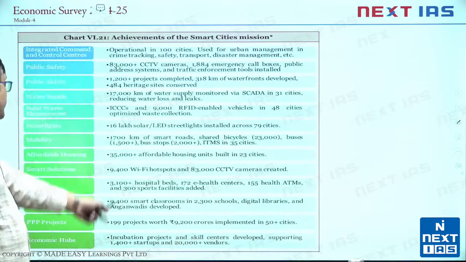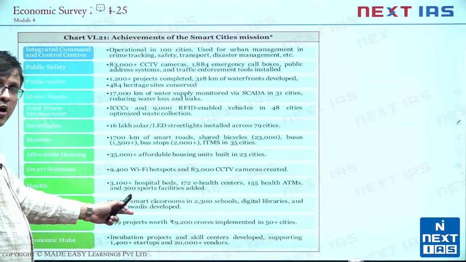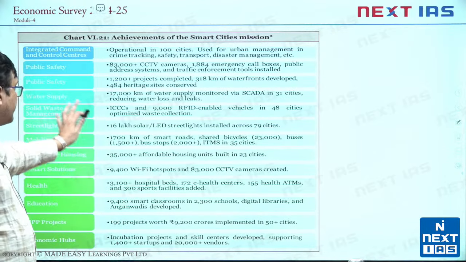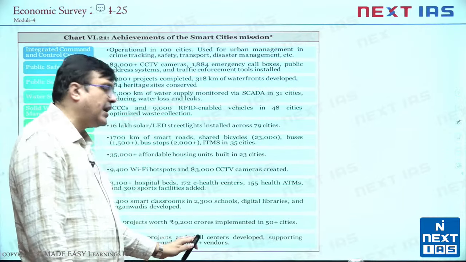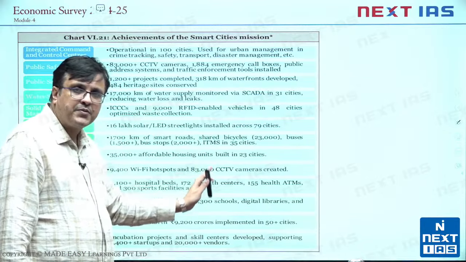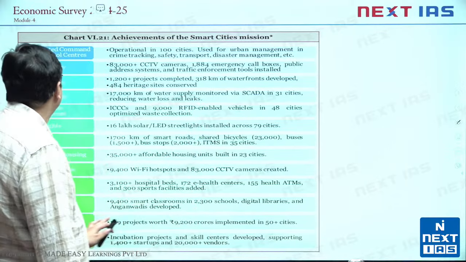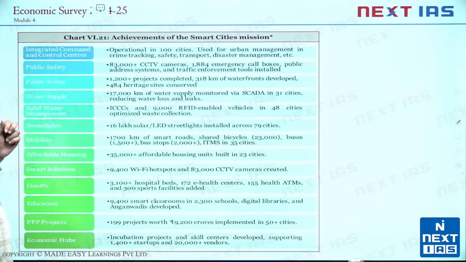This is again a very important block. You must read through this. This is the achievement under the Smart Cities Mission. अगर इकोनॉमिक सर्वे ये दे रहा है तो तैयार रहिए मेंस में या प्रीलिम्स में ये सवाल आने के हमेशा चांसेस हैं. That what is the achievement with respect to integrated command and control centers?